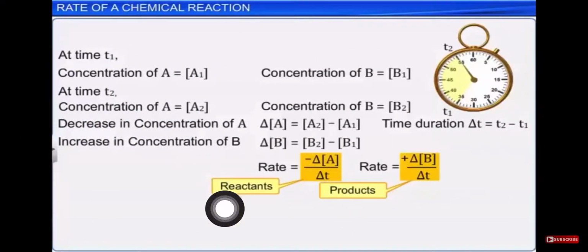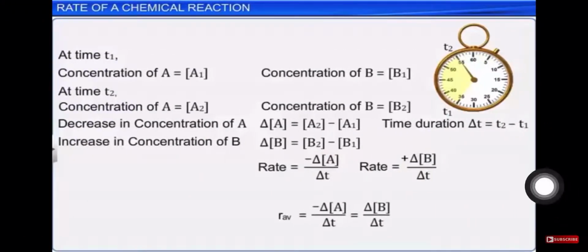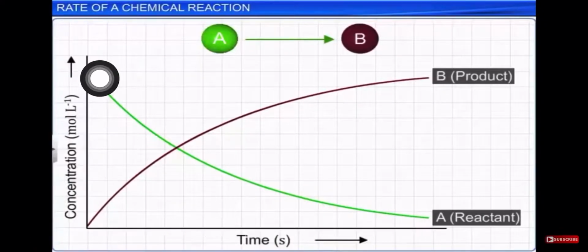So in this way we can say for the reactant we put minus sign, and for product we put positive sign, and ultimately it is a rate, so it will be positive only. Now in this way we can also calculate the average of the same. This can be written as average, that is in 1 hour the rate is this much, in 2 hours the rate is this much. So that's why we can also write AV. AV means average.